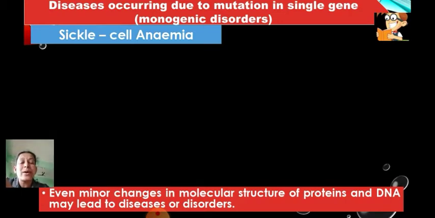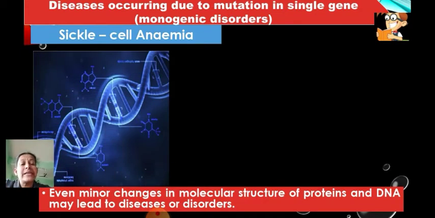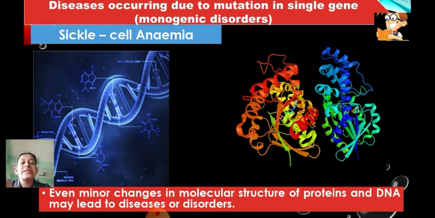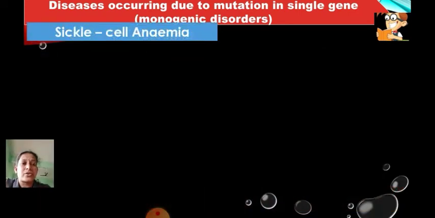Now, why is this happening? Even minor changes in the molecular structure of the proteins, or maybe the DNA, lead to diseases or disorders. So some minute changes in the DNA or the proteins may lead to diseases. One of them is sickle cell anemia, because here in the protein structure there is a problem. Let's see what that problem in protein structure is.